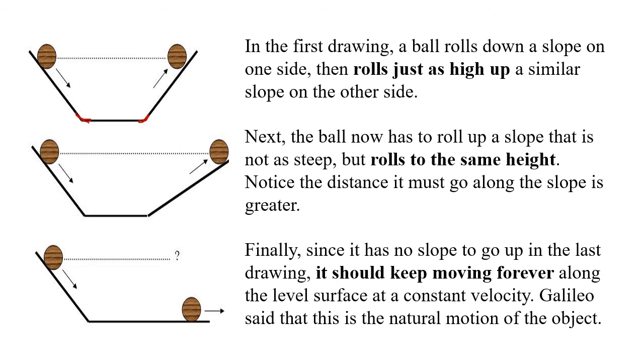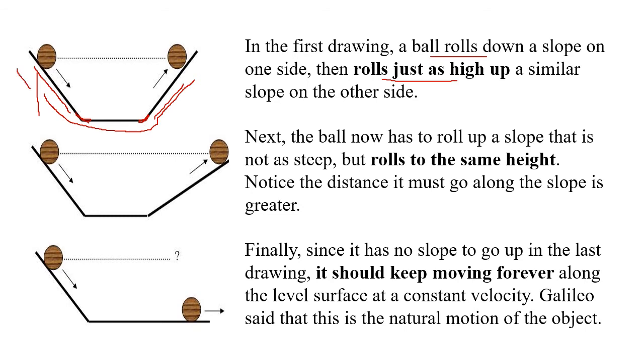The ball is kept at a certain height and allowed to roll down. What is observed? The ball rolls down, but on the opposite side it moves up to the same height, rolls just as high. This is the observation. On a smooth surface, a ball is allowed to roll down from a certain height. On the other side, so what happened here, you can see the previous thought experiment.